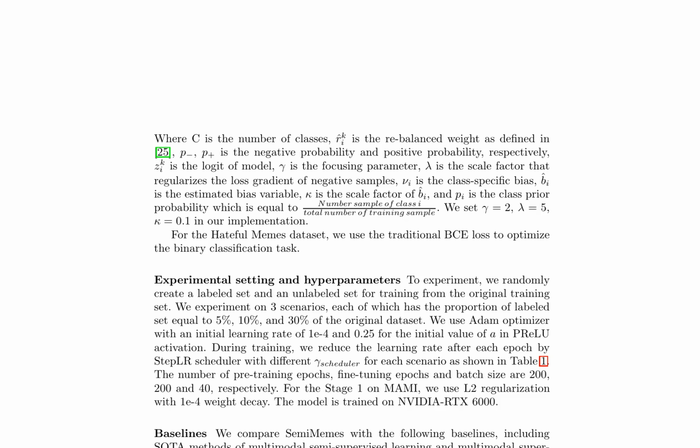The authors introduce SemiMemes, a novel multimodal semi-supervised learning method that addresses class imbalance issues in multimodal datasets. The method employs a rebalanced weight mechanism, where the rebalanced weight is computed from the positive and negative class probabilities and the logit of the model.